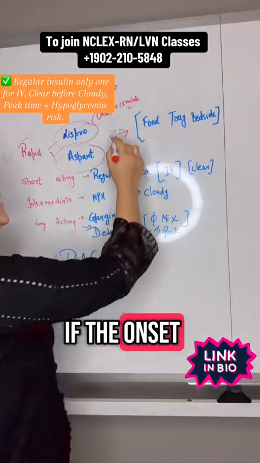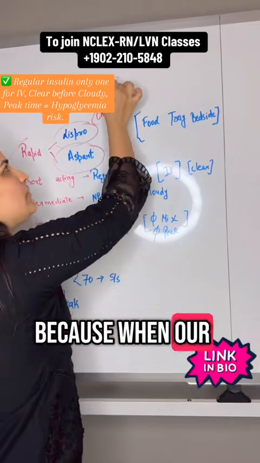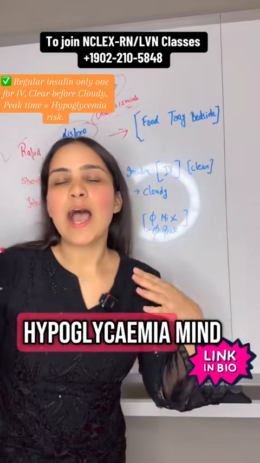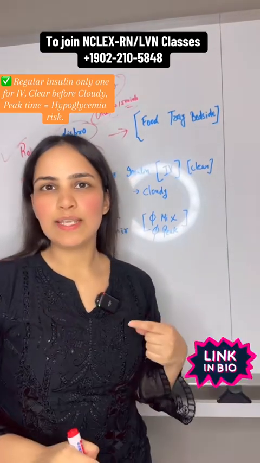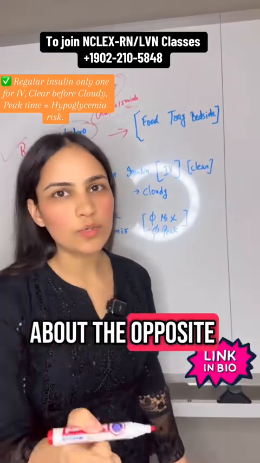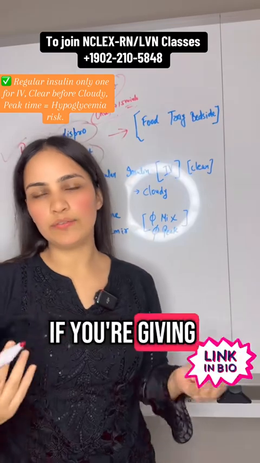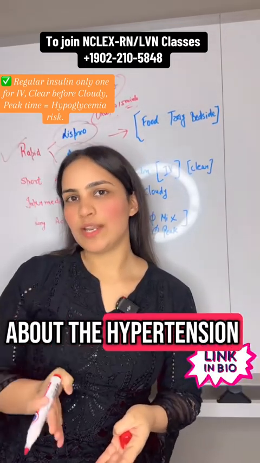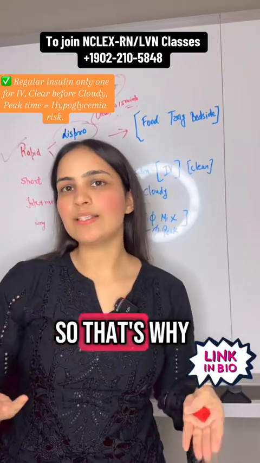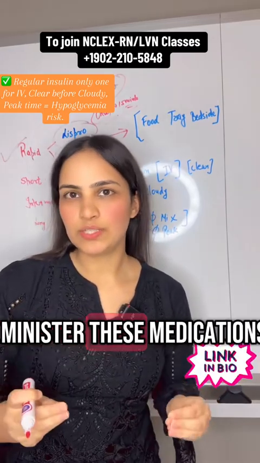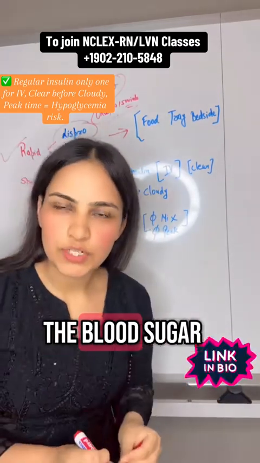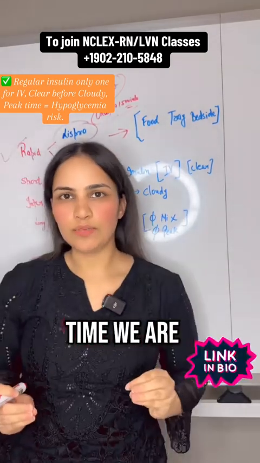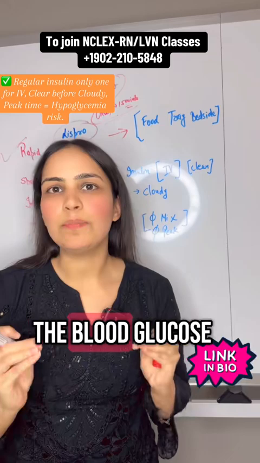Whenever insulin starts working, our patient is at risk of hypoglycemia. With any medication we give, we are worried about the opposite side effect. For example, if you are giving blood pressure medication, we are worried about hypotension. That's why every time we administer these medications, we are checking the vitals, and with insulin we check the blood glucose level.